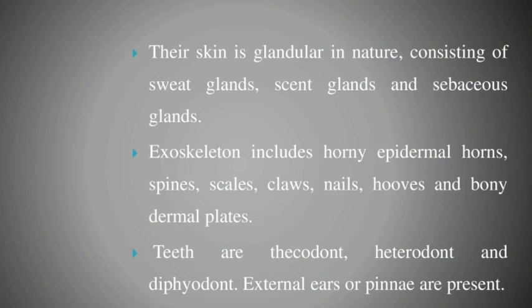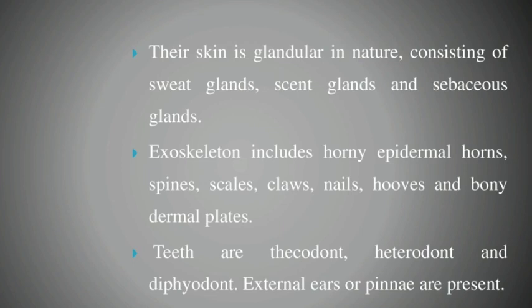What are the four types? Incisor, canine, premolar, molar. These are the characteristics of heterodont. What is the condition of diphyodont? Diphyodont is where mammals have two sets of teeth in life. What are the two types of teeth? The first is milk teeth, which are temporary teeth, and they are replaced by the permanent teeth. This condition is called diphyodont.